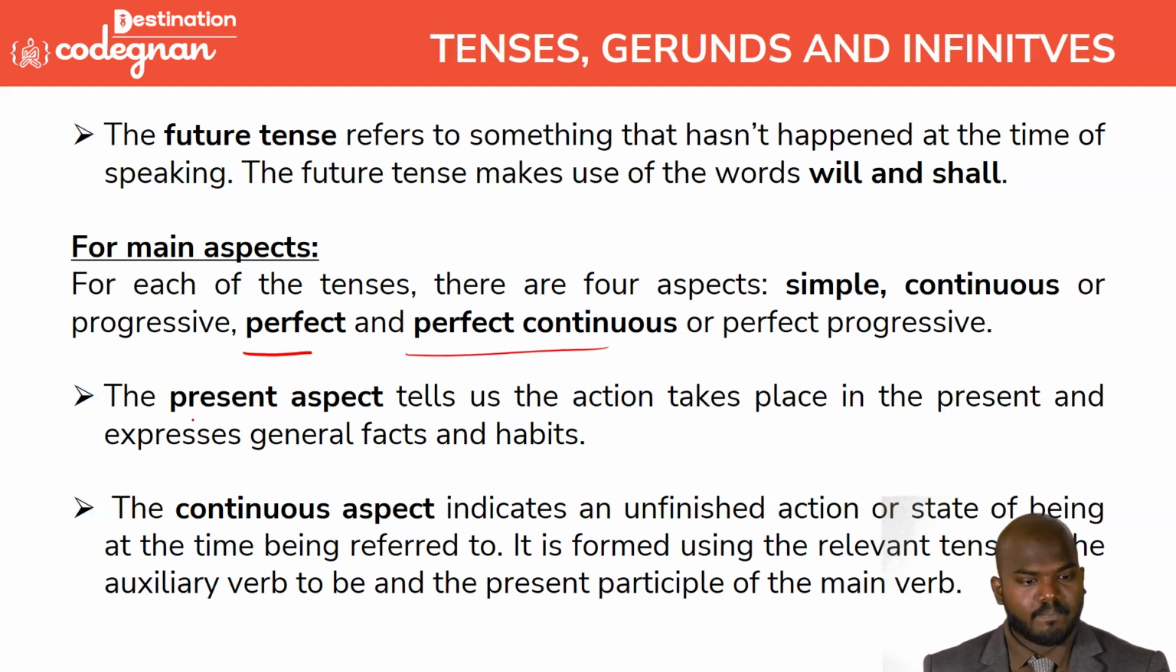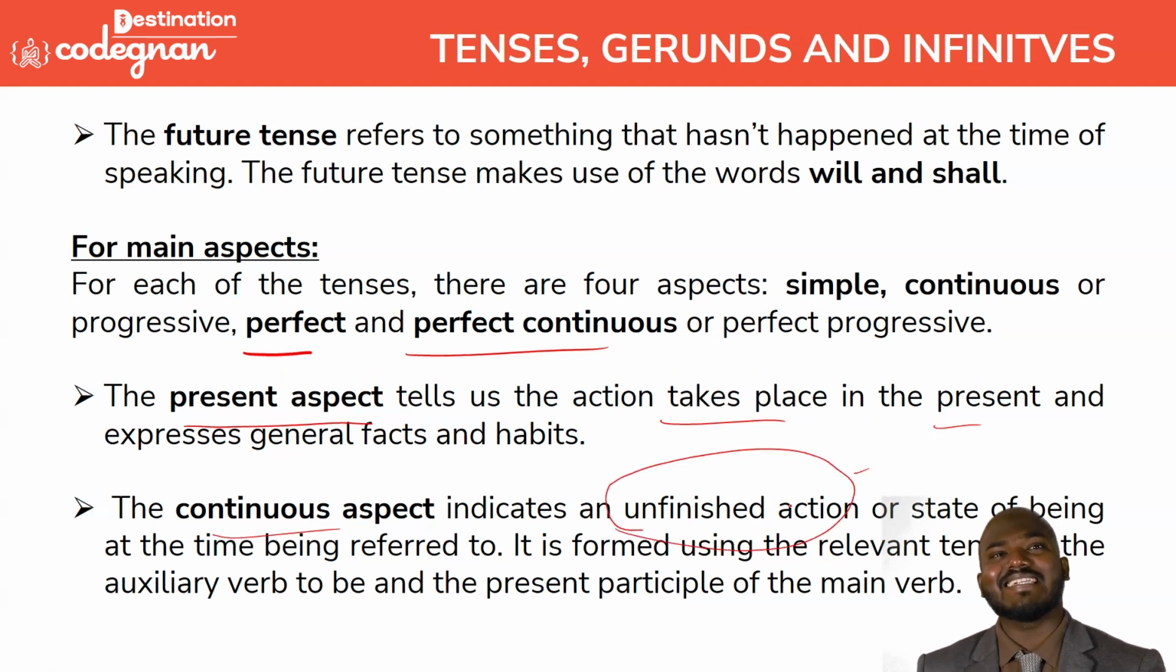The present aspect tells the actions that take place in the present. Continuous aspect means it is an unfinished action. You see this one, the words unfinished action. Present expresses what is happening right now. But continuous aspect means it is running, not yet finished. The words unfinished action are a very good way to remember and to differentiate the present and continuous aspect. You got it, guys? Clear?